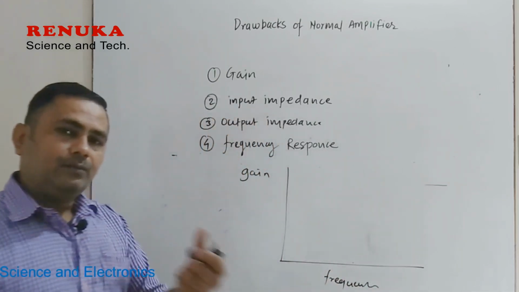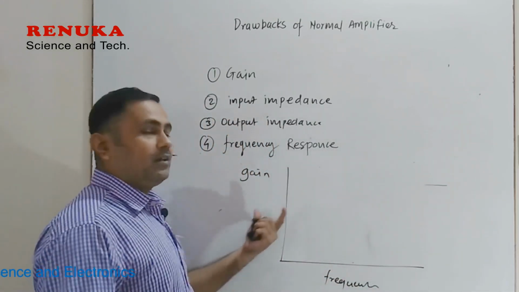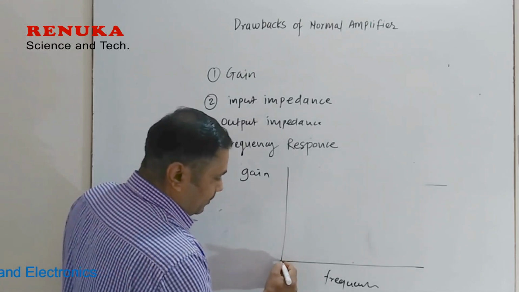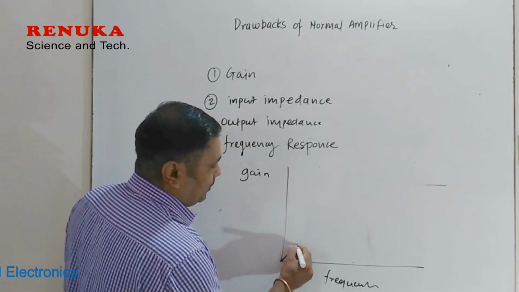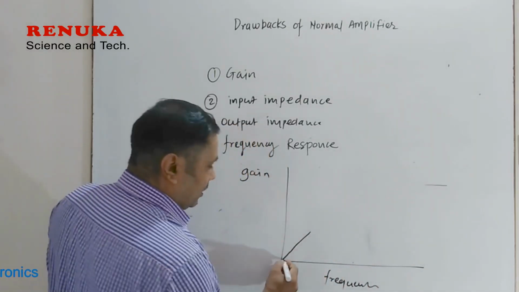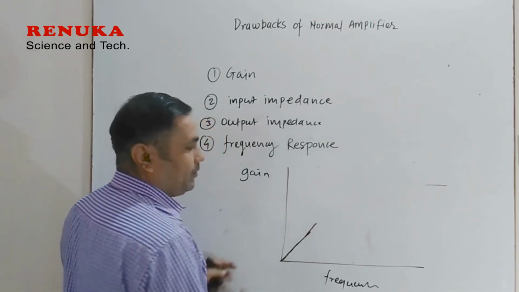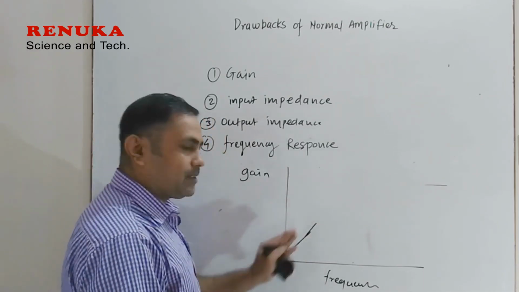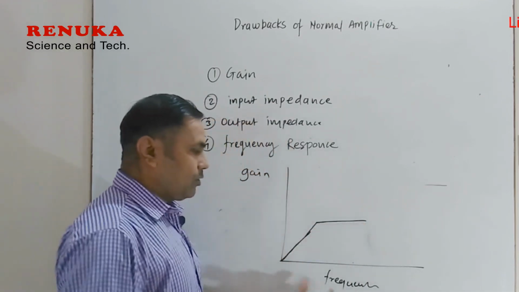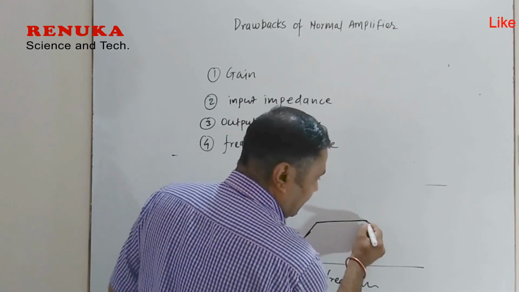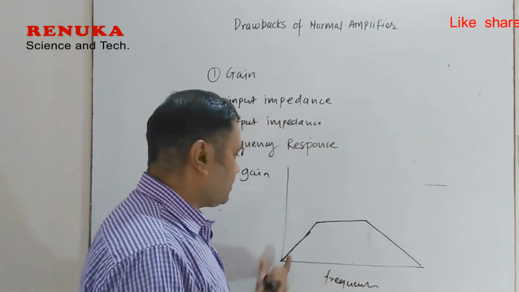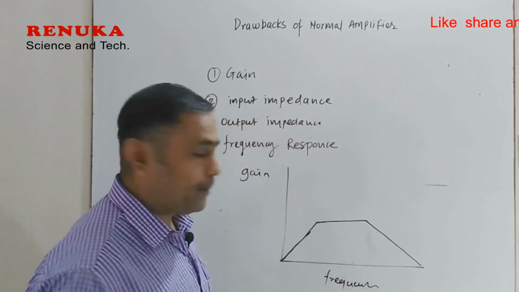If you consider the normal amplification using the transistor as amplifier or RC coupled amplifier, this gain of the amplifier, if you start increasing the frequency value, it will start increasing like this, then it will reach up to one maximum value, then this gain will remain constant for some values of frequency, and then after higher frequency the gain goes on reducing. So this is the frequency response of normal amplifier.